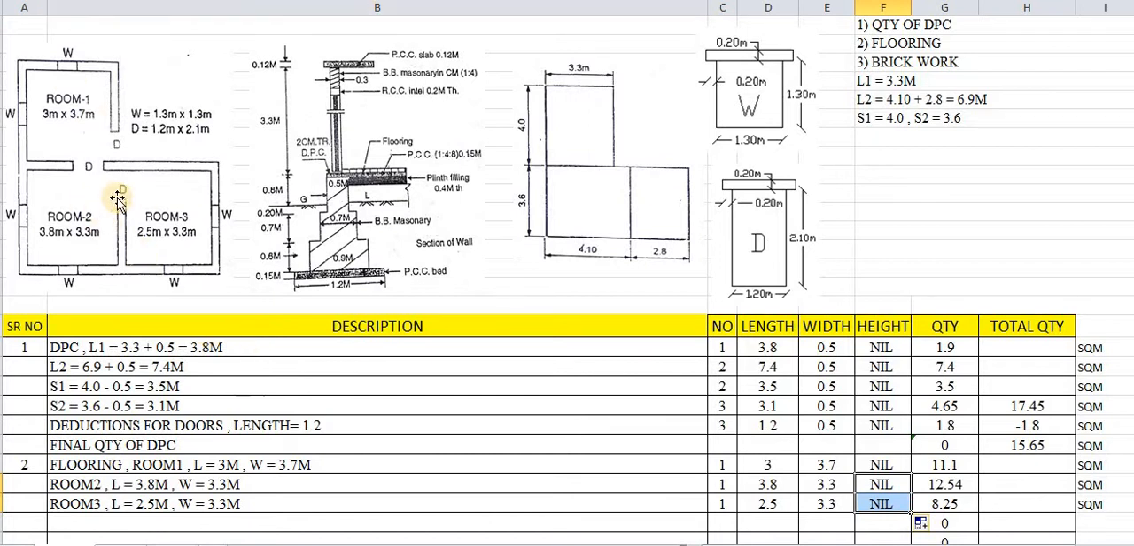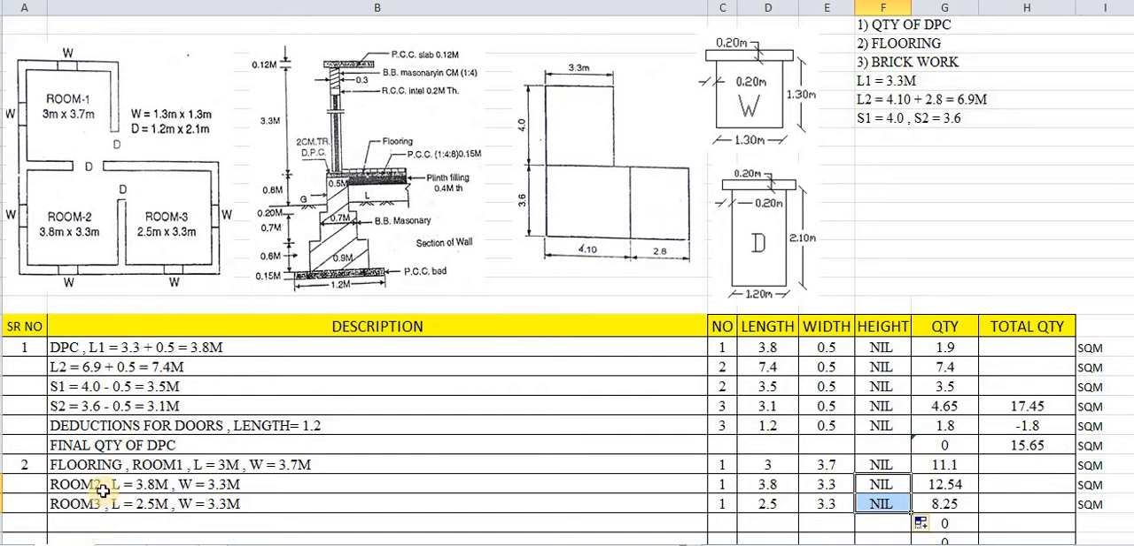Moreover, while calculating the quantity of flooring, one thing has to be kept in mind. We have to add some quantities. In DPC we deducted the quantity for doors and windows, especially for doors. But while calculating the quantity of flooring, we have to have this quantity.